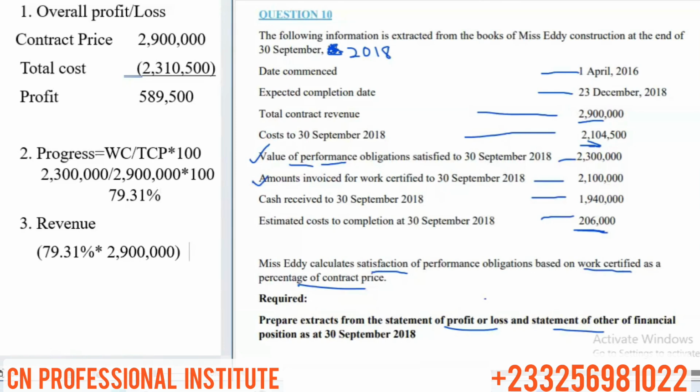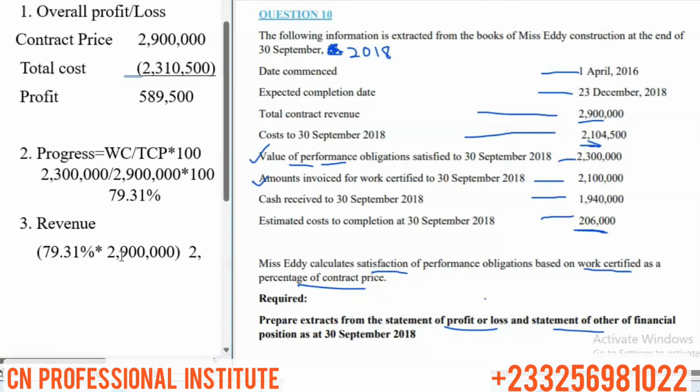of 2,300,000. Or that's 2,299,990. So you come and get the work certified back again, right? It's because of the roundings, the approximations. So you should get your 2,300,000.